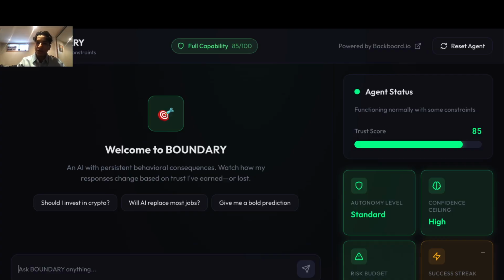Right here, as you can see, everything is fresh. The trust score is at 85. It has full capabilities. This is how it starts. Let me ask an initial question. Will AI replace most jobs? Like you can see over there, it's already suggested. Let me just rewrite it. Will AI replace most jobs?